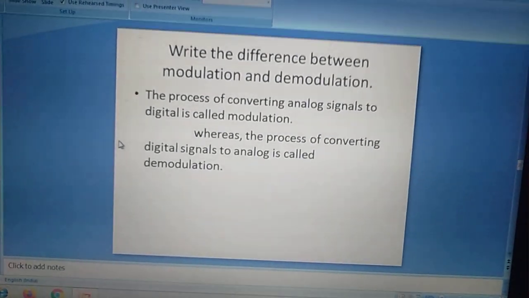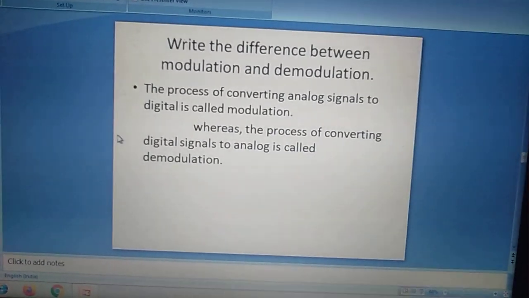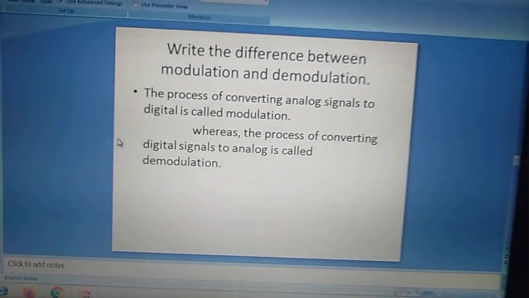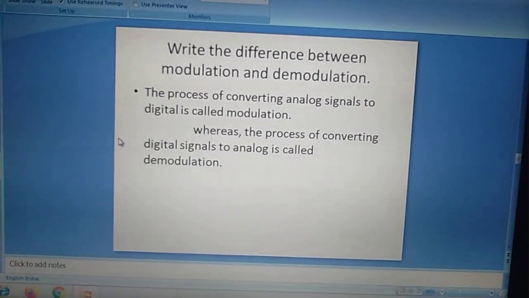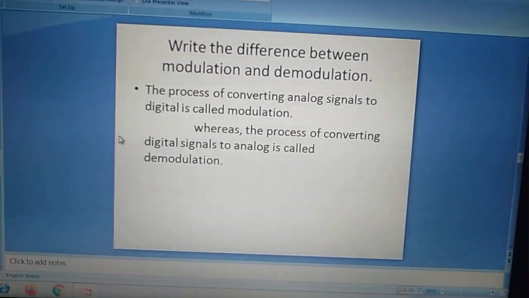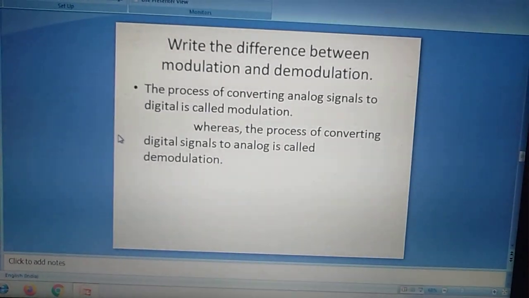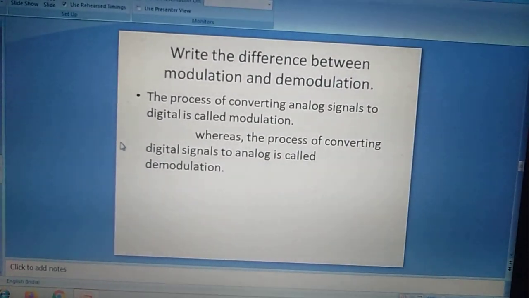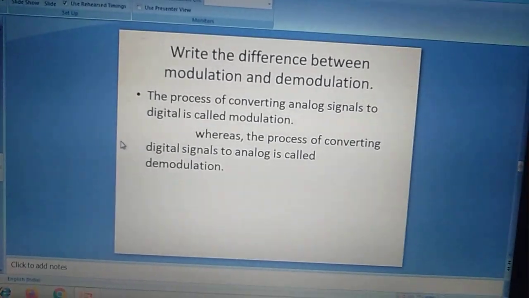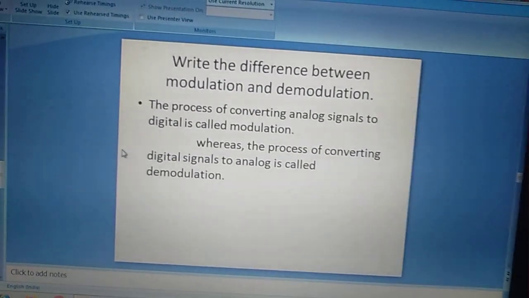Next, difference between modulation and demodulation. The process of converting analog signals to digital, means analog signals are converted to digital, and this process is called modulation, whereas the process of converting digital signal to analog is called demodulation. Means the conversion of digital signals to analog signals is called demodulation.